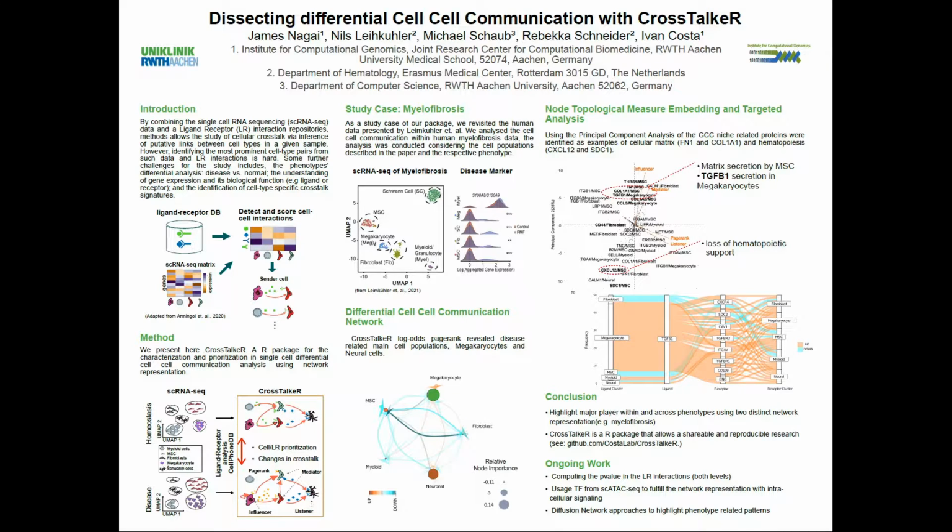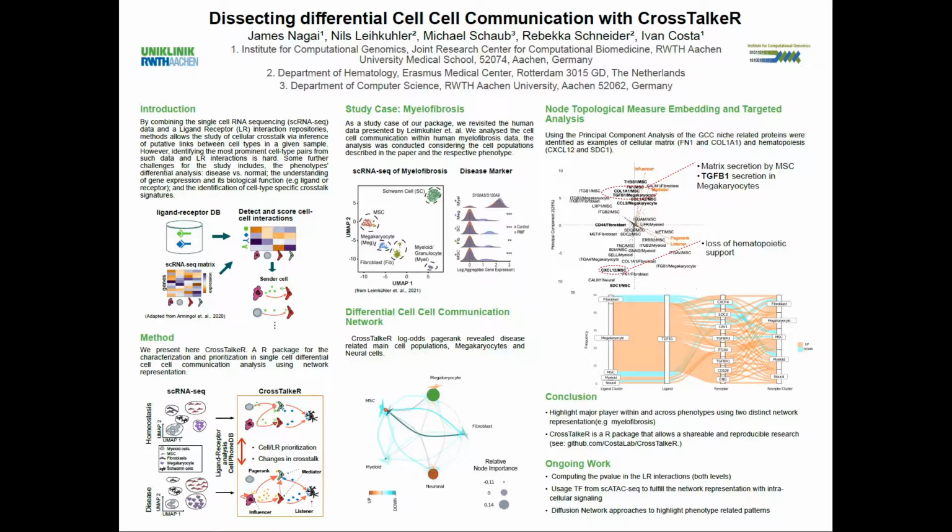To illustrate how CrossTalkeR can be used, we revisited a collaborative work on myelofibrosis. The initial work was presented by Leimkühler et al. in 2021, and here we use the human samples of the study to show how CrossTalkeR works. The input data is composed of 5 different cell populations, although the number of samples is low because this is from human and it's really difficult to get these human samples.